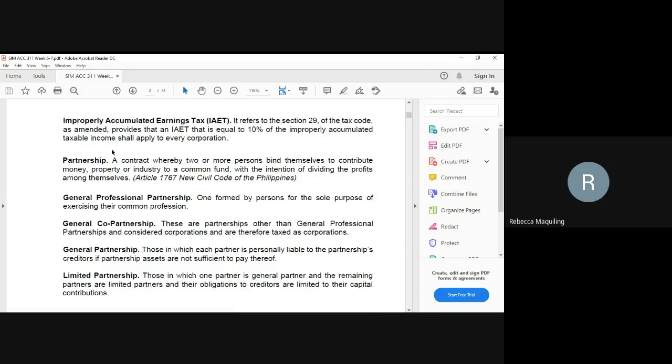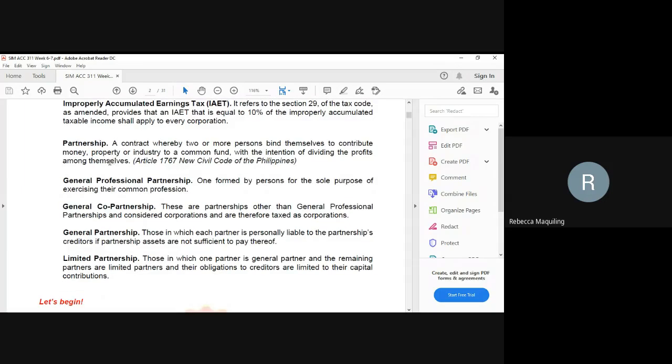And then we have another terminology, the partnership. Partnership is also part of the income taxation for corporation under taxation law because they have the same tax rates. A partnership is a contract whereby two or more persons bind themselves to contribute money, property, or industry to a common fund with the intention of dividing the profits among themselves.